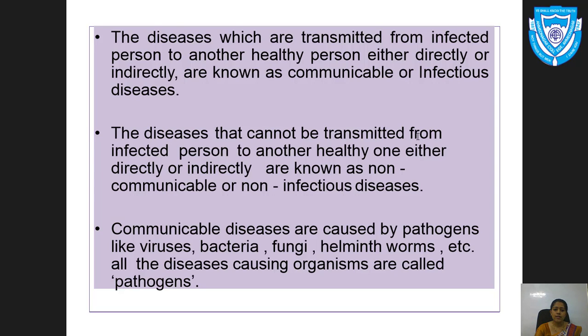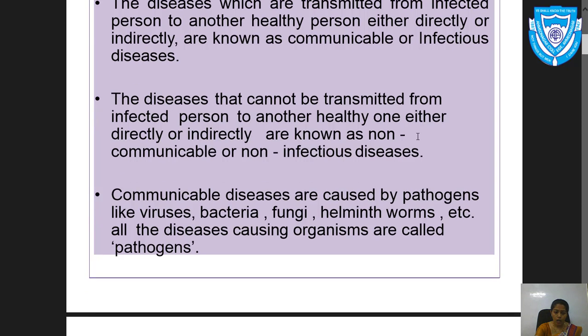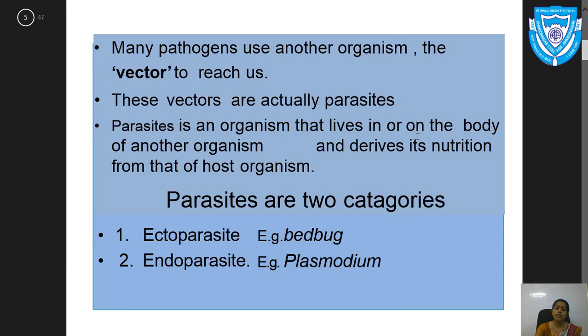Examples of pathogens are viruses, bacteria, fungi, helminths, worms. Pathogens are the disease-causing organisms. Many pathogens use another organism. What are pathogens? Virus, bacteria, fungi. These are the pathogens.